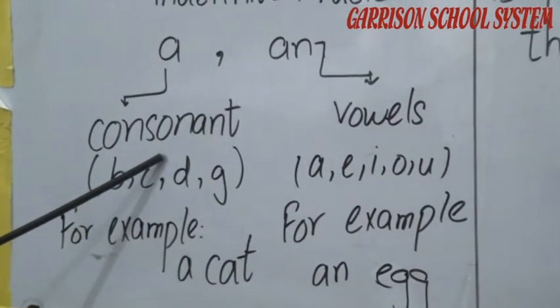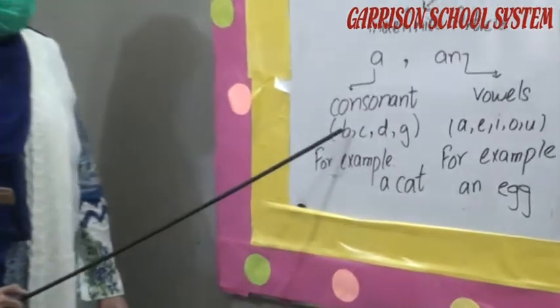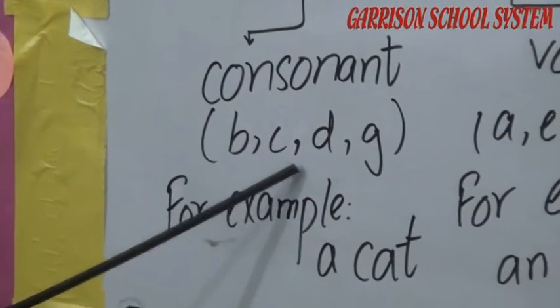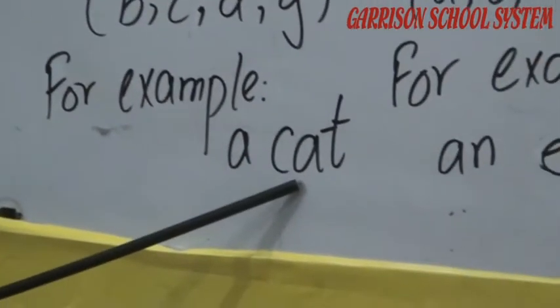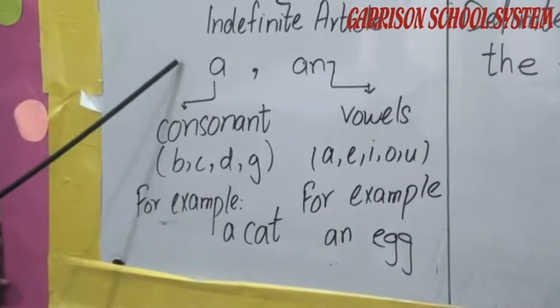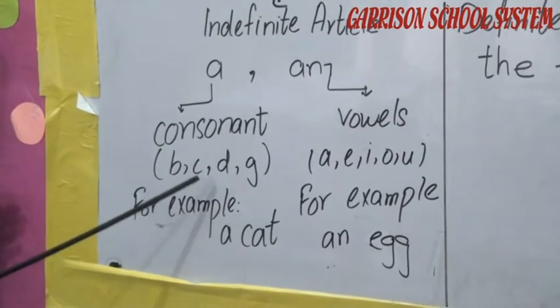What are consonants? Consonants are the alphabets of English letters other than the vowels, like B, C, D and G. For example, a cat. And also the article a comes with singular countable nouns, those we can count.